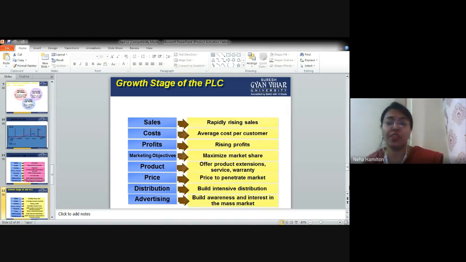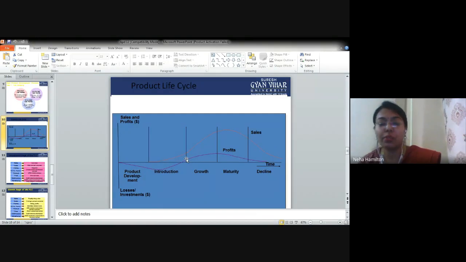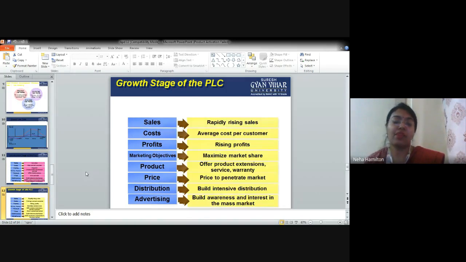Now, what is this growth phase? Here, when we talk about sales, the sales is rapidly rising. Let's go back to the graph and see sales and profit. In the growth stage, you will see that sales is rapidly rising as compared to the introduction stage, right? Up till here we were introducing our product. Now the product has been nicely introduced to all the people. They are using it and they are also telling their friends and family that we are liking this product, you also please take this product. It's a nice product, right?